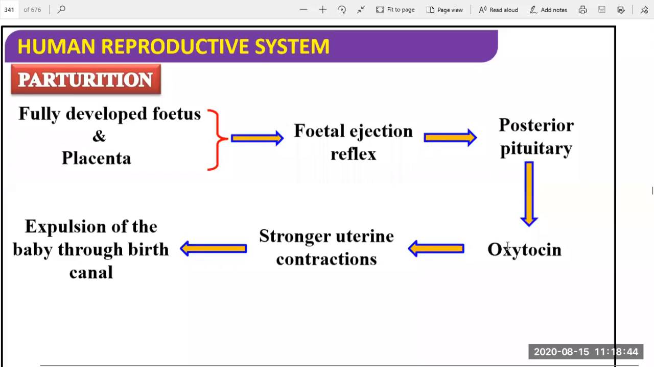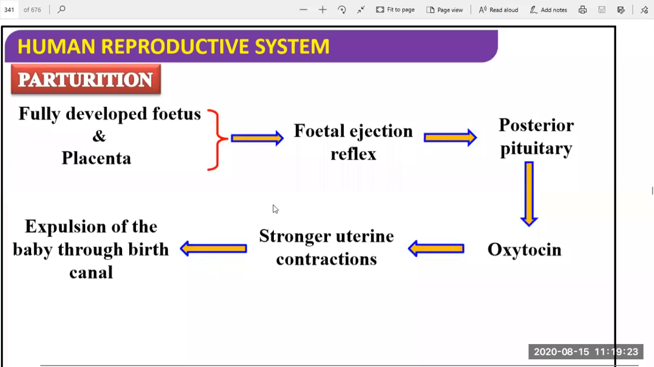Oxytocin will be synthesized. Okay. Then the stronger uterine contractions are also done. The stronger uterine contractions cause the expulsion of the baby through the birth canal. So the stronger the uterine contractions are, the more easily the baby is expelled through the birth canal. Okay, so there is no problem for the delivery. So like that, all the situations must be favorable. Okay, so then we can say parturition is a process that is successfully done.